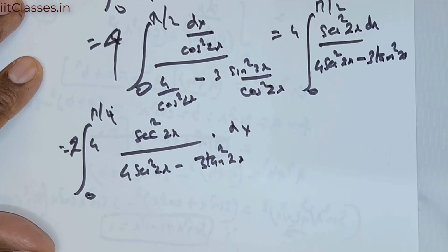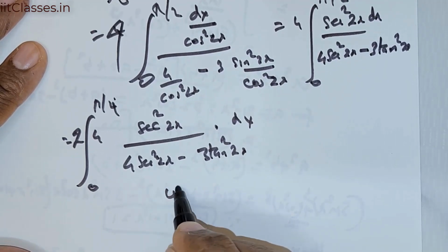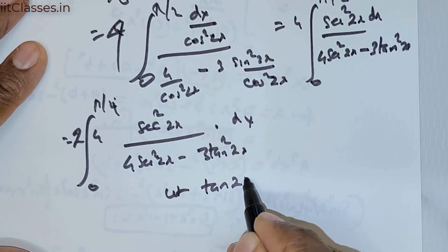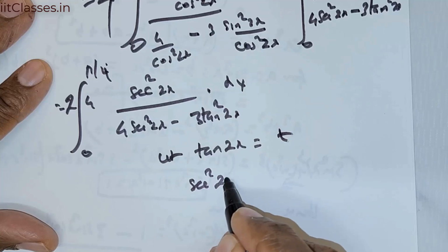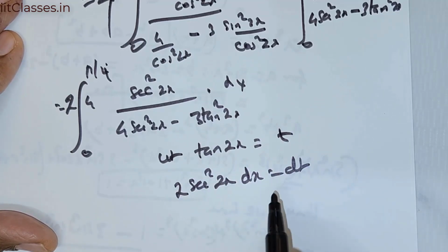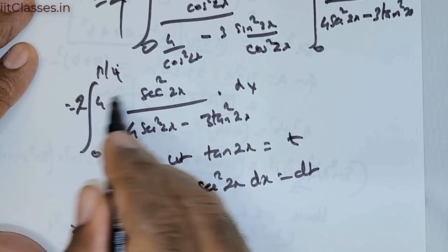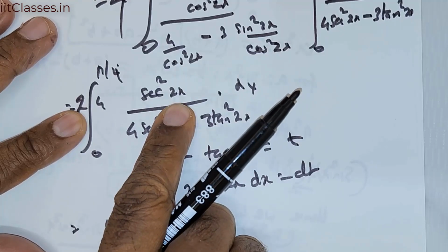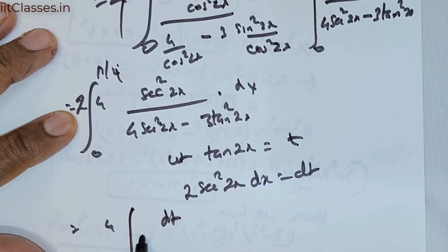Now, we need to make the substitution. Let tan 2x be equal to t. I differentiate this, I get secant squared 2x, there is a 2 there, and dx is there, dt is there. So I can take the constant out, and 2 times secant squared 2x dx is going to give me dt.